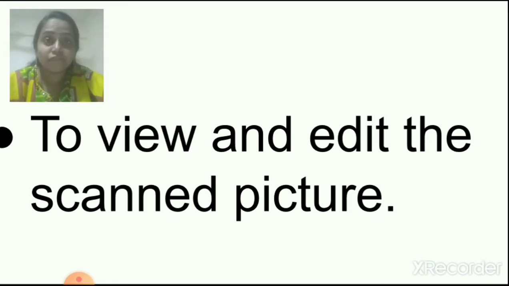So these are the features of MS Paint. What are the features of MS Paint? You can edit the picture, you can create the picture, you can print the picture. Okay children, you can draw cartoons, you can draw any other picture like scenery also. There are many tools which you can use to draw the picture and color it. And also you can edit and view the scanned picture.